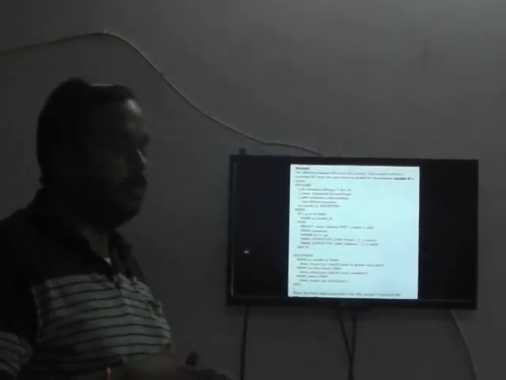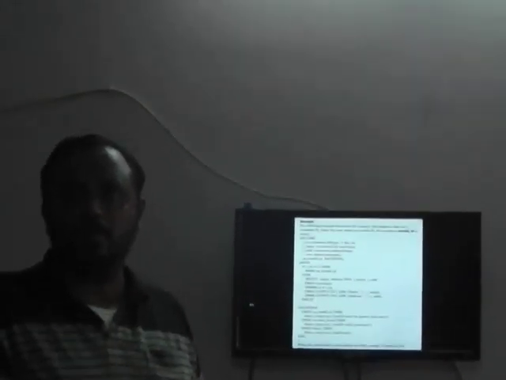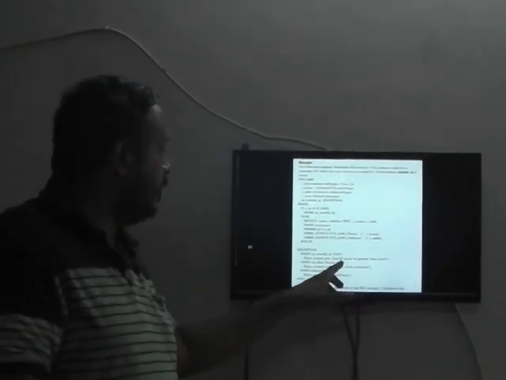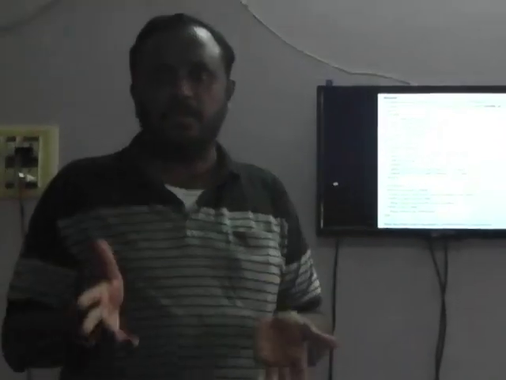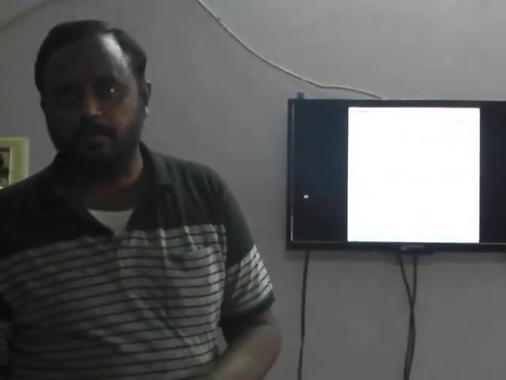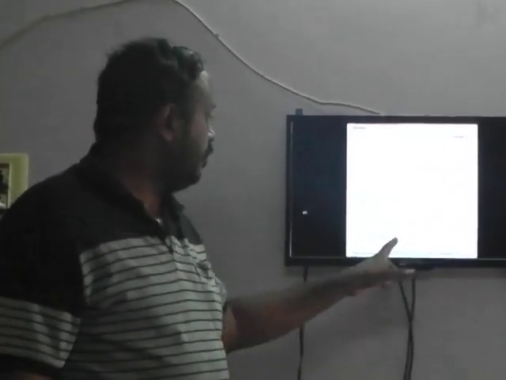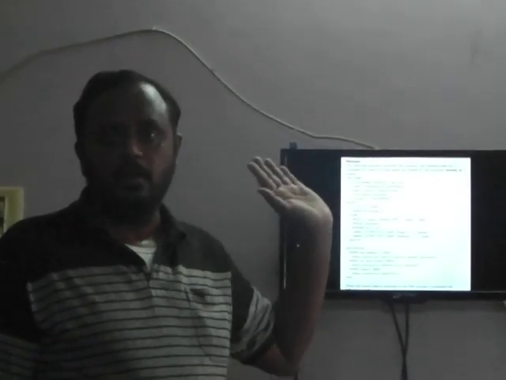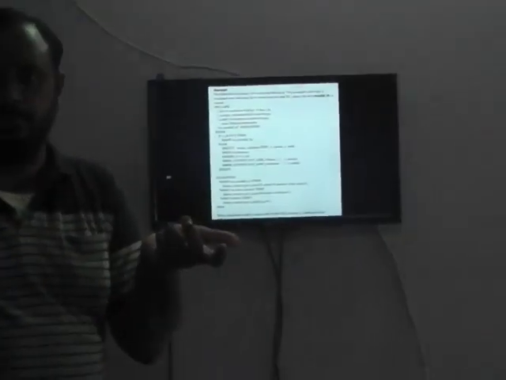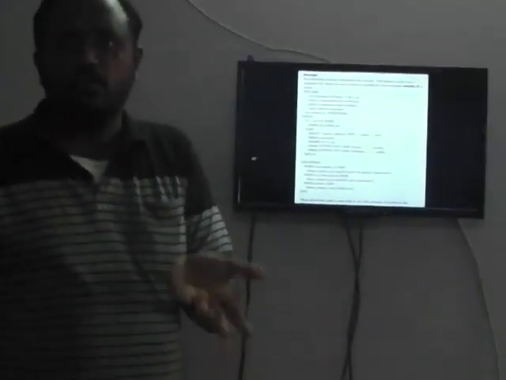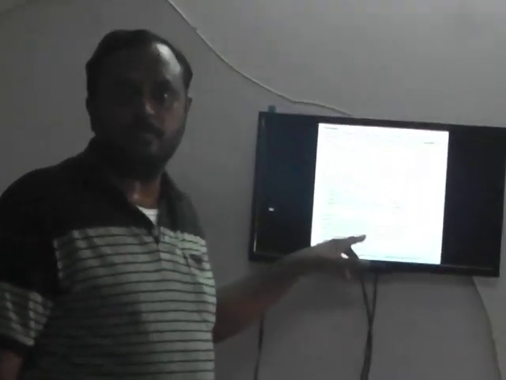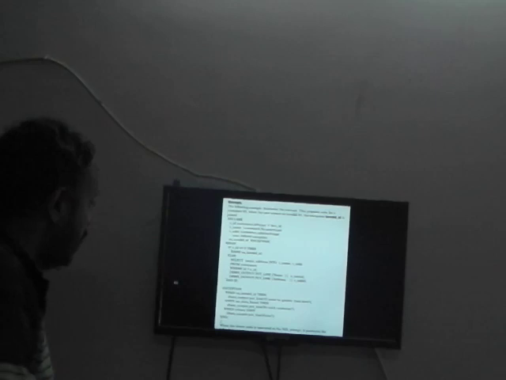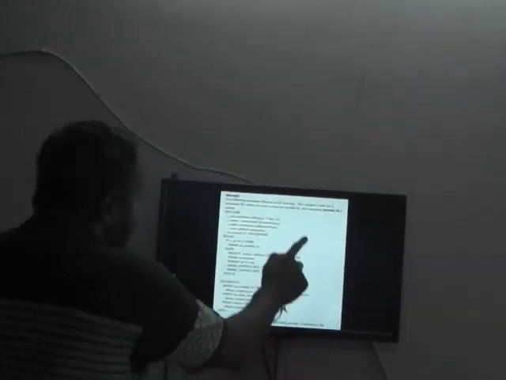For example, if the table has only 100 customers and you give 101, you will get the message: no such customer. If the program is unable to understand the input, say you give characters or something else instead of a number, we get an error. So try to anticipate what types of errors can be raised by the user's input, and give an error message. So this is about exception handling.